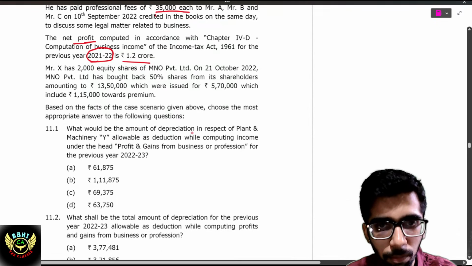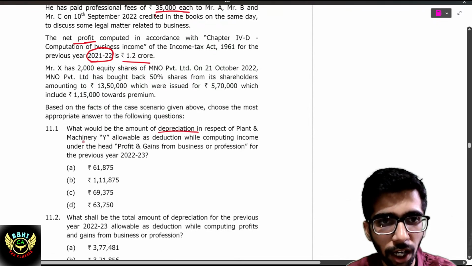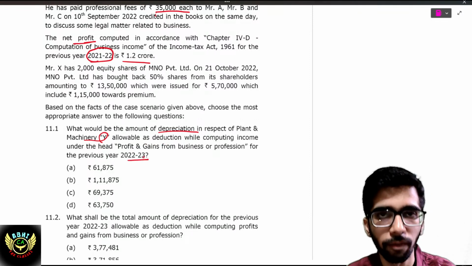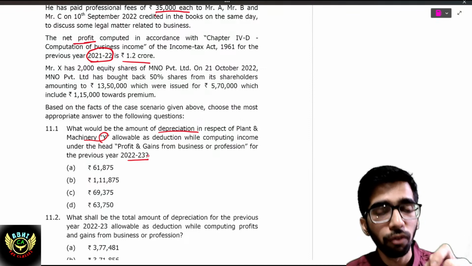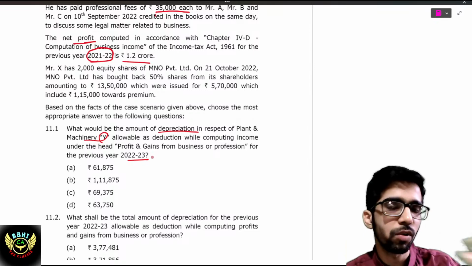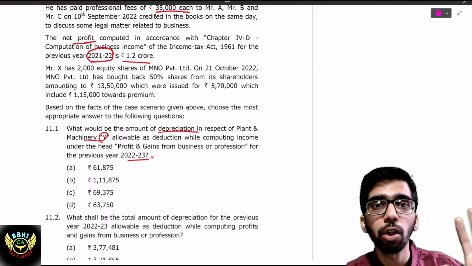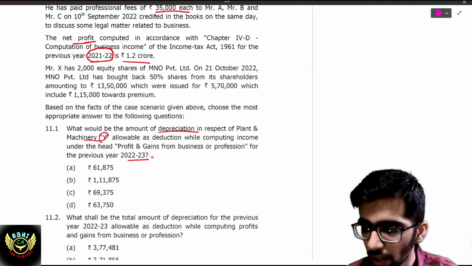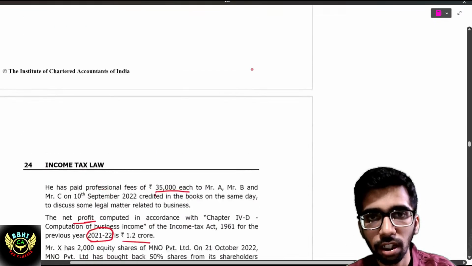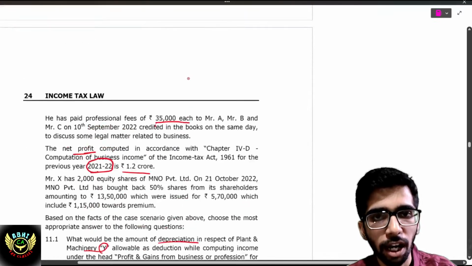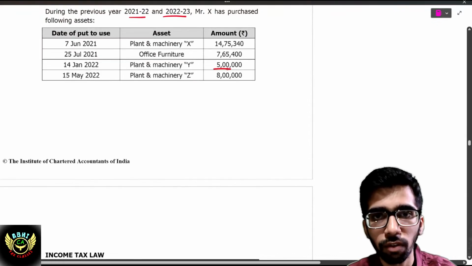What would be the amount of depreciation in respect of plant Y? They have asked only for Y. Allowable as a deduction in computing income chargeable under PGBP for 22-23. If you want to compute the depreciation for 22-23, first we have to find out the depreciation for 21-22 to arrive at the WDV as on 1st April 2022. First we will find the depreciation for this plant Y, that is 5 lakh.